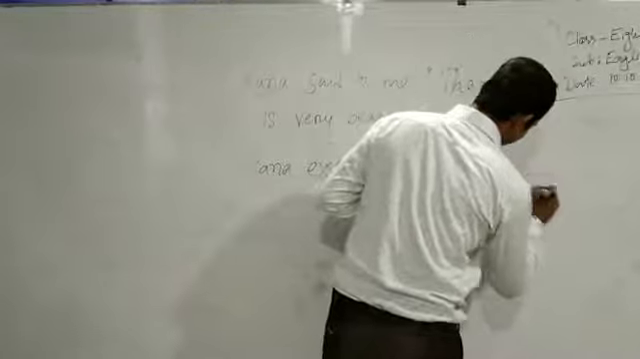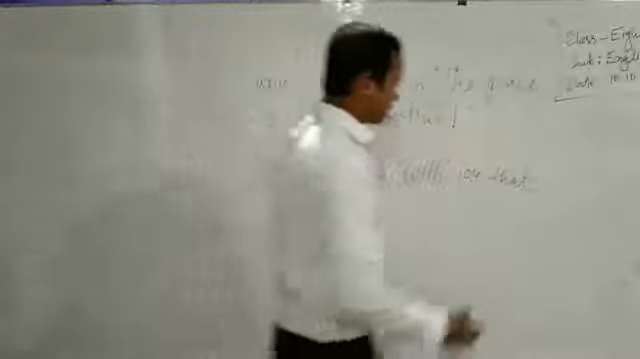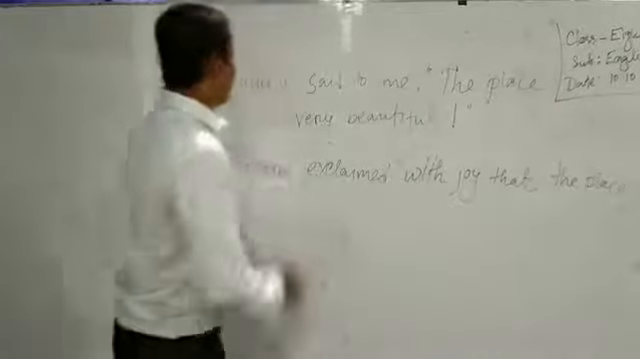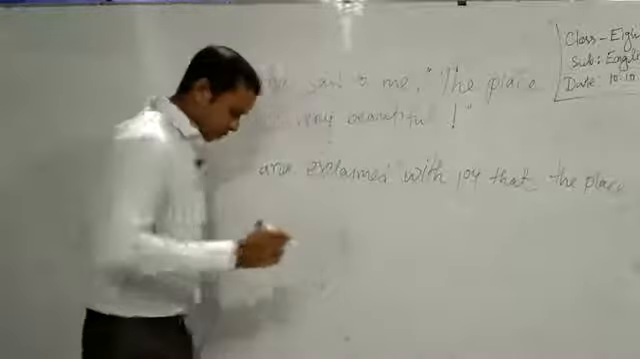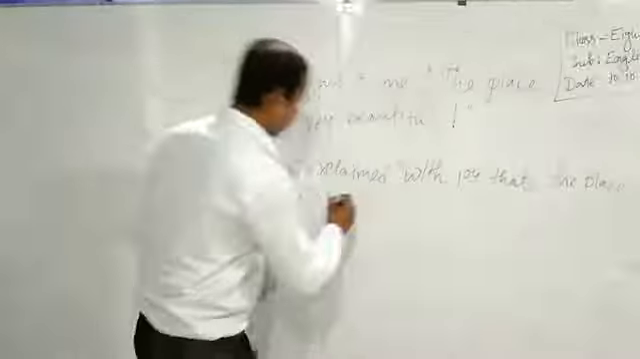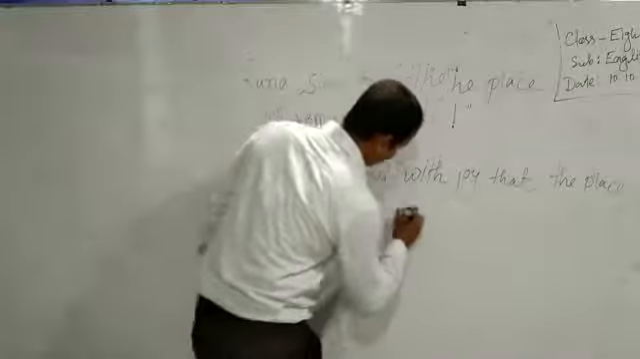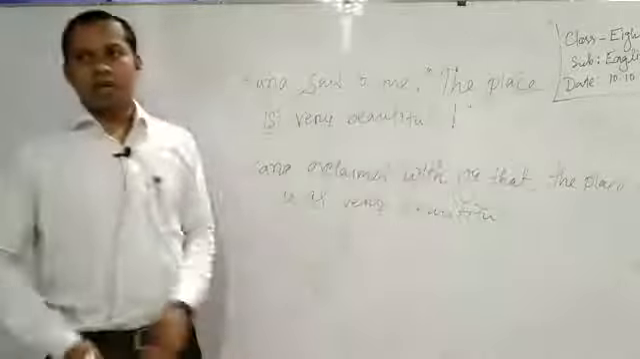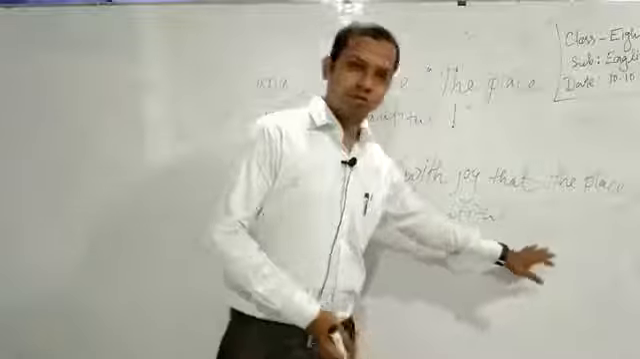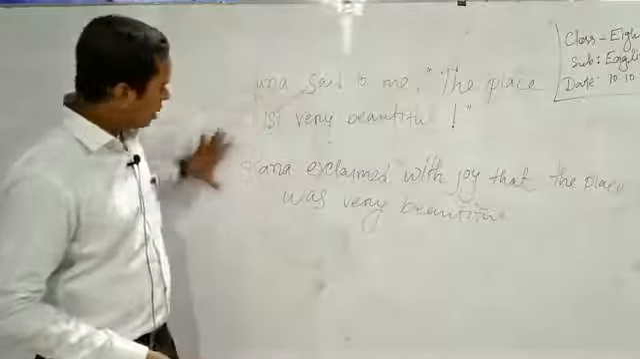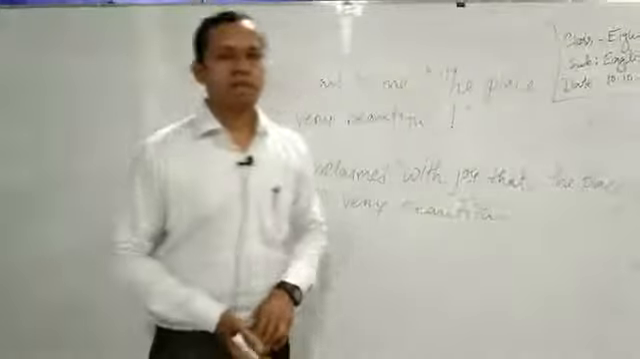That the place, the place is the subject. The verb is should be changed according to the reporting verb. So, the place was very beautiful. At the last point, we will use a point or full stop. Sorry, the exclamatory sentence, we have changed into the assertive one. That means indirect speech.